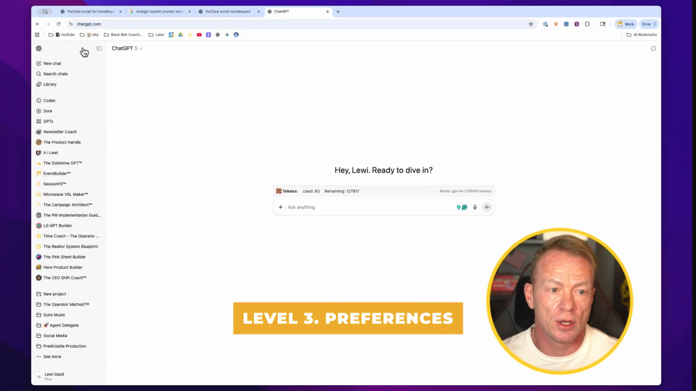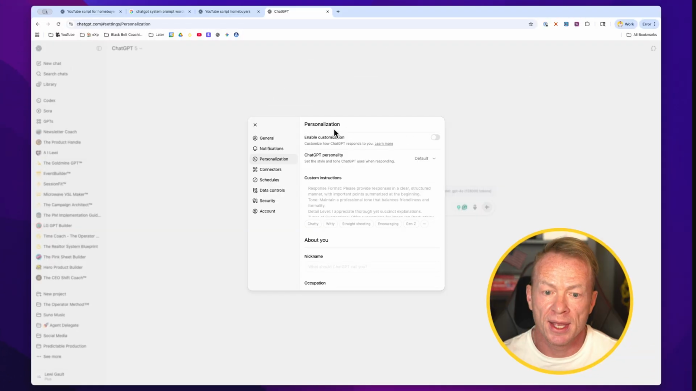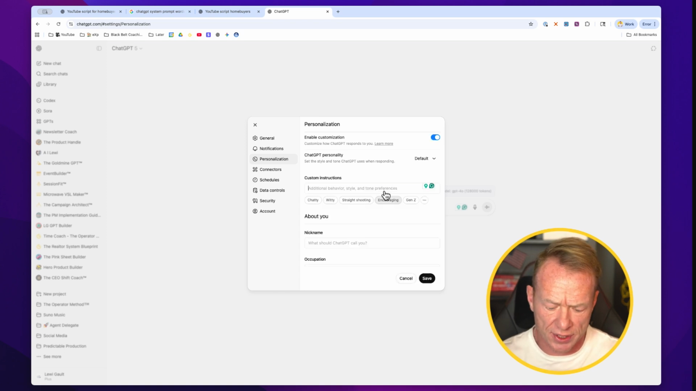All right, the next level, level 3, is all about preferences. So in ChatGPT, you can go down to the bottom here, click on your name, click personalization, and you'll see we've got our personalization of the LLM right here. Now, all we have to do is turn this on, and you can do a lot of things here. So let's just paste in this.